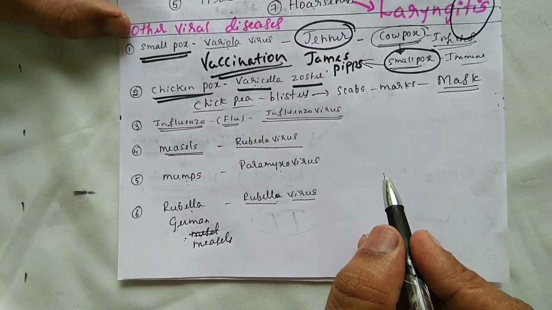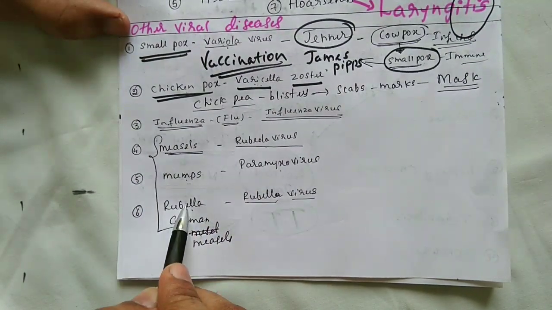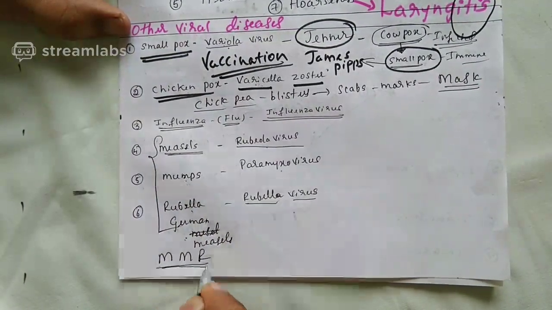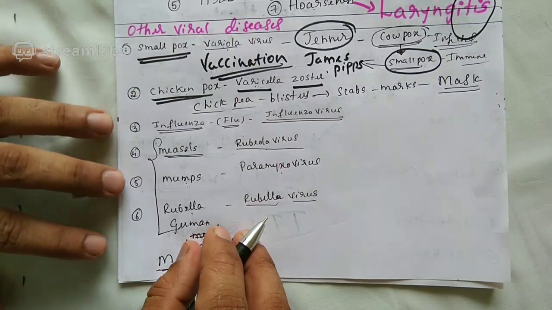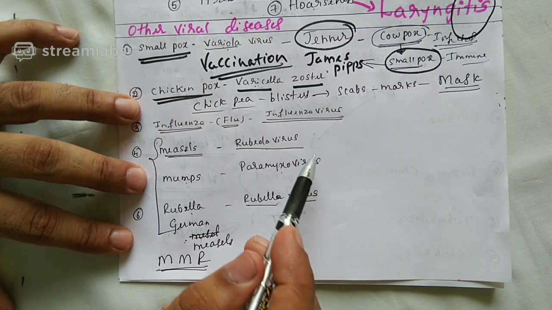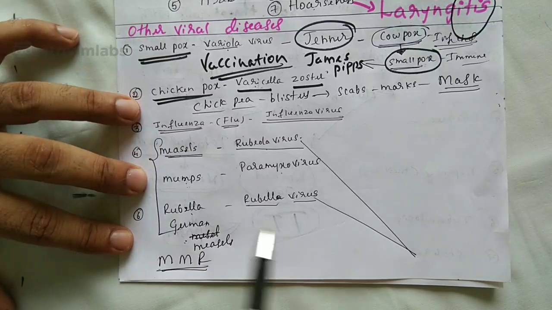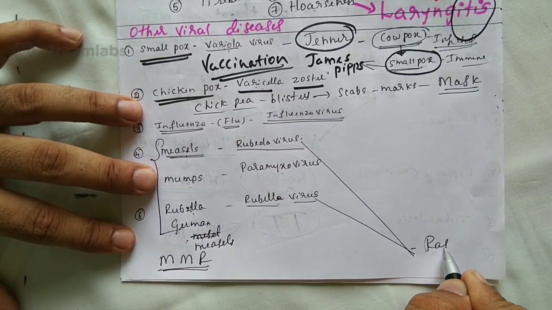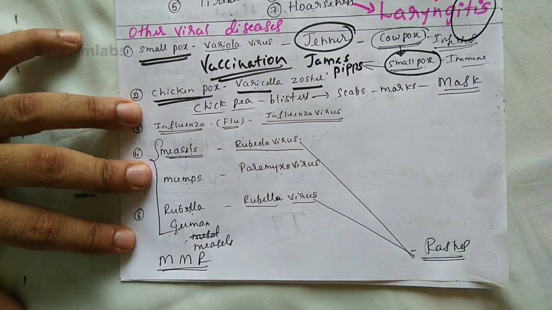You may ask why I am discussing three diseases together: measles, mumps, rubella. To control these, there is a vaccine called MMR. MMR is a triple vaccine like DPT. It is used to control measles, mumps, and rubella. Let me tell a little bit about all of this. Measles and rubella, both symptoms are almost the same. What is that? Rashes. Red color rashes will be there on the body in the case of measles as well as rubella.